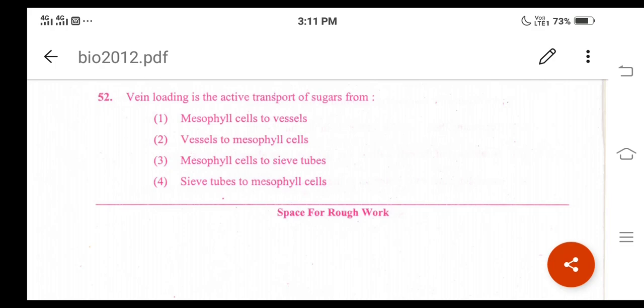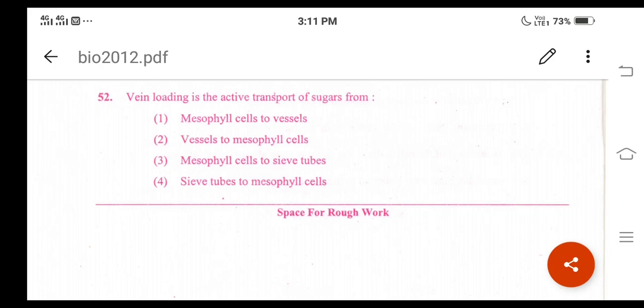And the process of wean loading includes the movement of carbohydrates or sugar. Here the sugar moves from mesophyll cells by the symplast pathway. Then the sugar moves forward by the apoplast pathway and enters the phloem. This process is known as wean loading, or it is also called phloem loading, right?